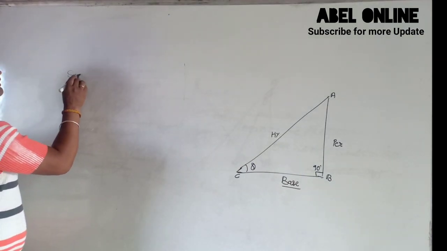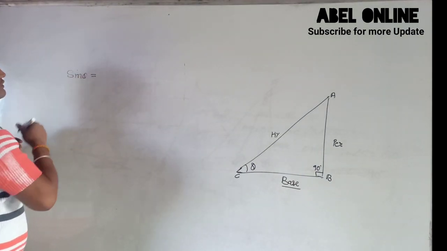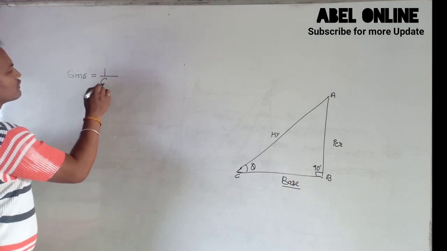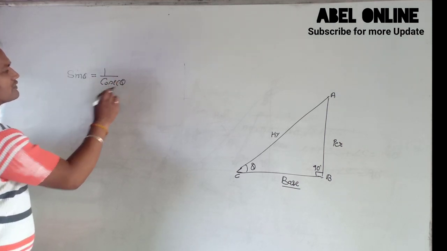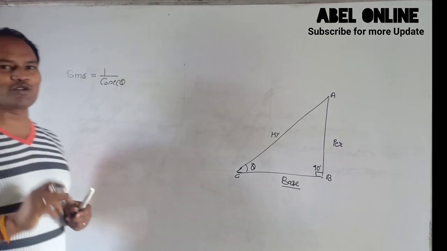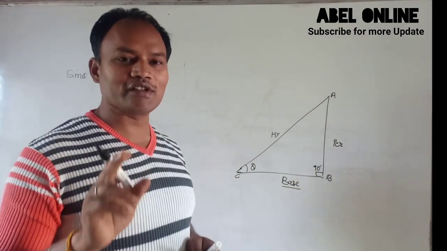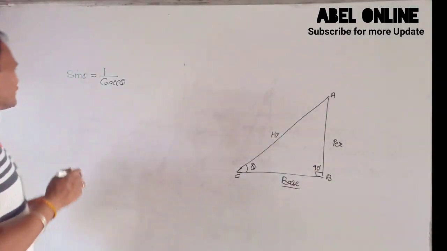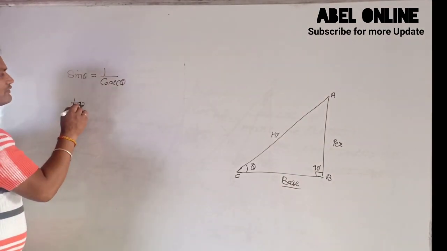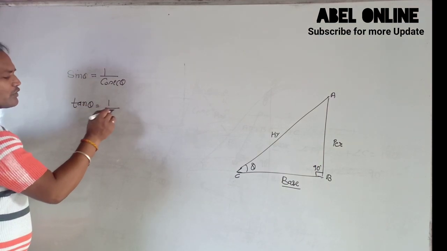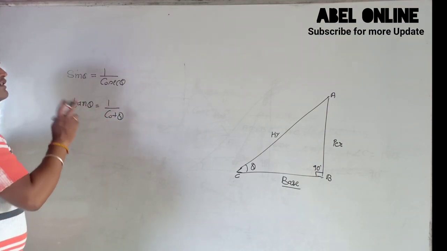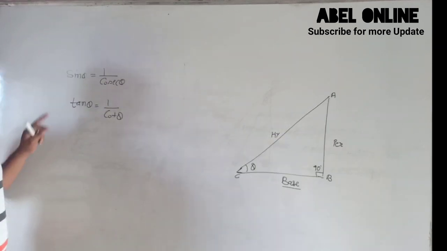Sin theta equals 1 upon cosec theta, and cosec theta equals 1 upon sin theta. Tan theta equals 1 upon cot theta, and cot theta equals 1 upon tan theta.